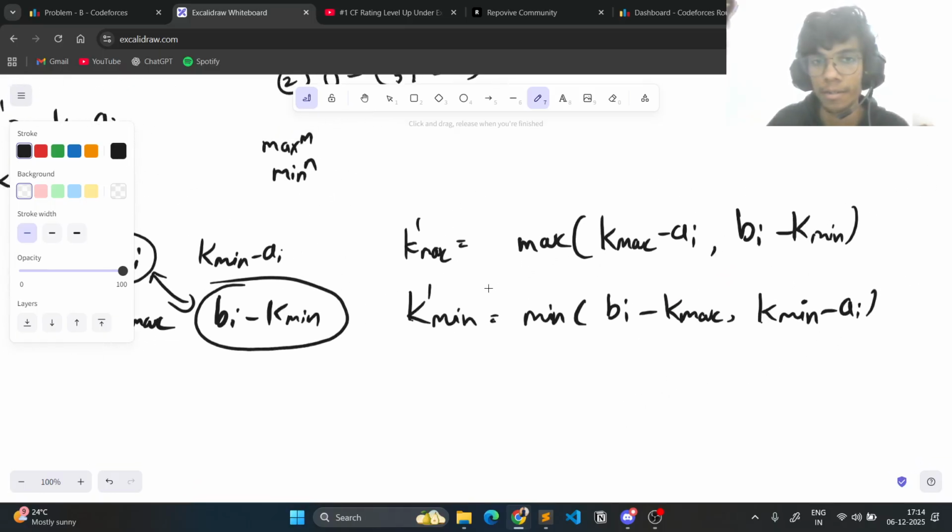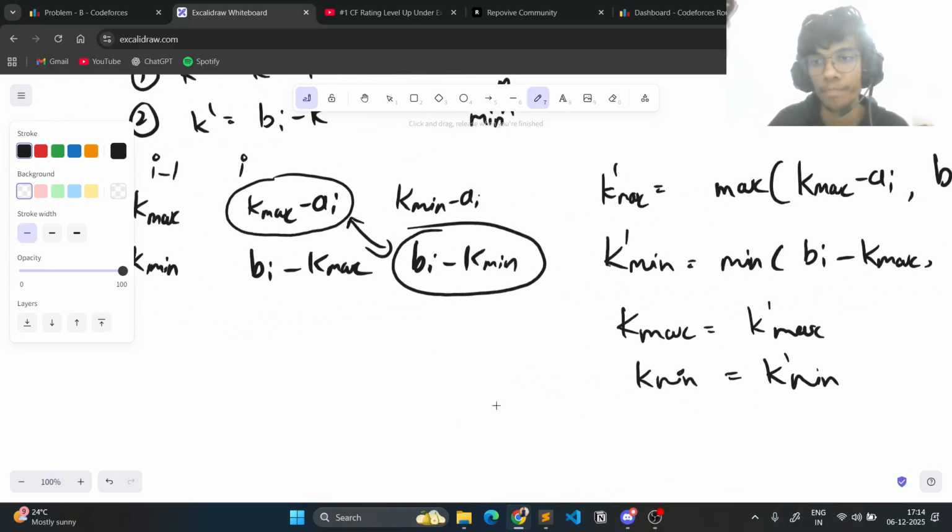So these would give us the new k maximum and the new k minimum, and now kmax would be equal to this new k dash max, and kmin would be equal to this new k dash min, right?